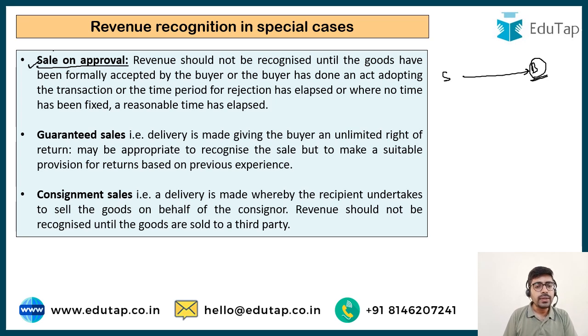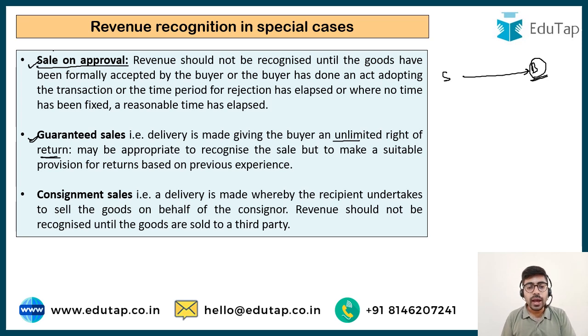Then is guaranteed sales. This guaranteed sales is a very different concept. It means that the delivery is made giving the buyer an unlimited right of return. So the buyer can return the goods at any point of time if he is not satisfied with it. Whether in that case you can book any revenue or not? If you are making all the sales like this, then you are never going to book a revenue. If you are giving the buyer an unlimited right of return, how can you ever book the revenue in this particular case?